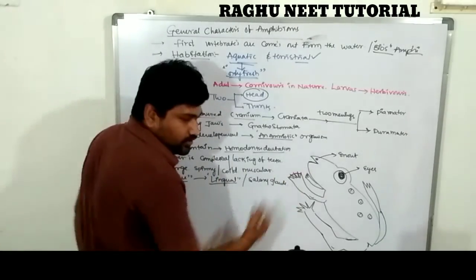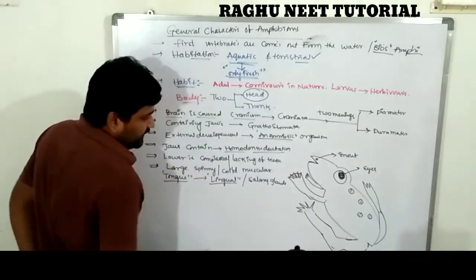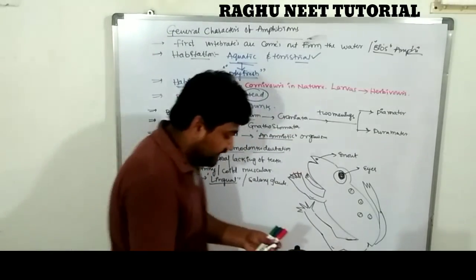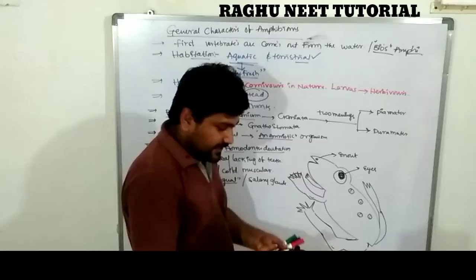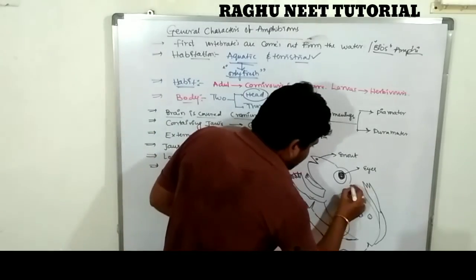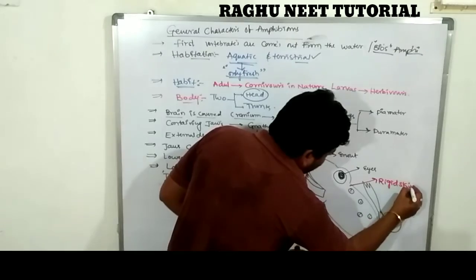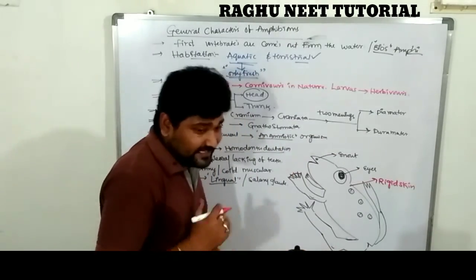Next we come to the morphological characters. The body of the amphibia is covered by very rigid, very hard skin. The total surface of the body is covered by the rigid skin.